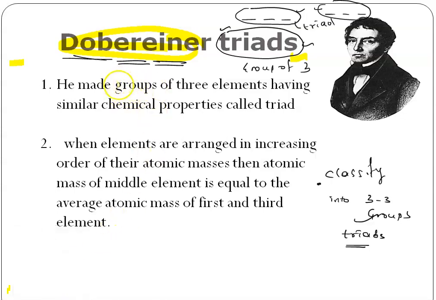He made a group of 3 elements having similar chemical properties. This is very important: similar chemical properties. We will see that also. I'll take one group and we will see. Having similar chemical properties, and he called that group a triad.